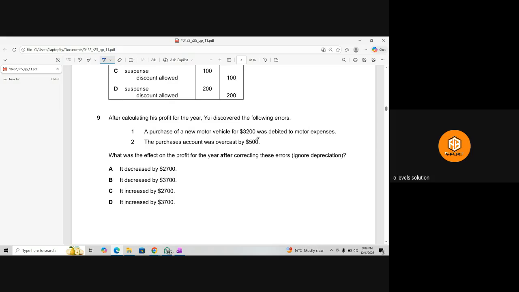So it means that we also need to add it back, like 500 plus 3200. So this will be 3700. So your profit will be increased by 3700. Whenever the gross profit increases, the profit increases? Yeah, of course. Because if your gross profit is increasing, when you deduct the expenses, your profit will also increase. Now, if the GP is reducing, your profit will automatically reduce.